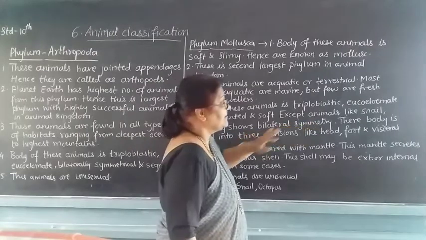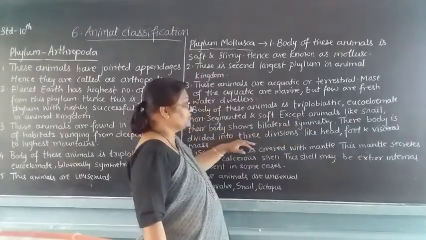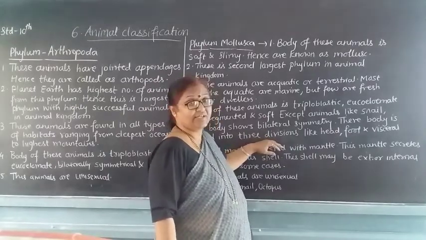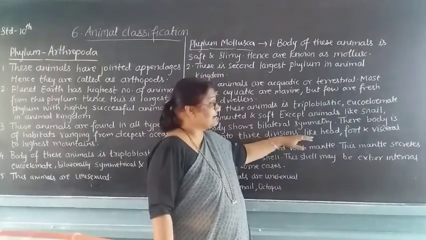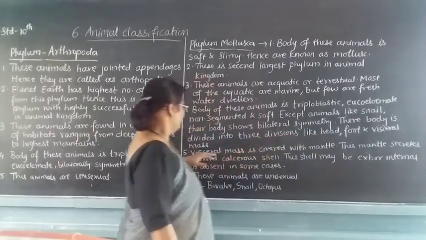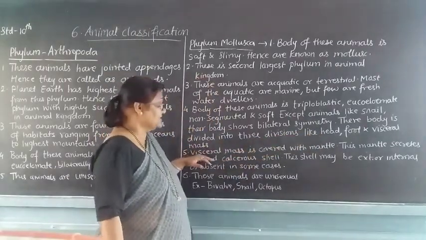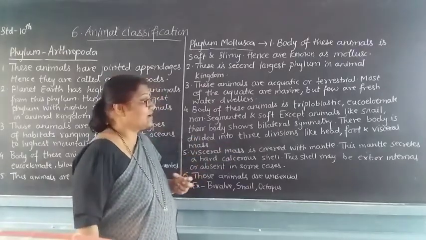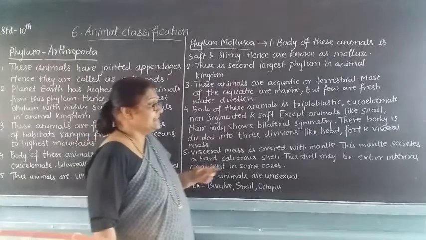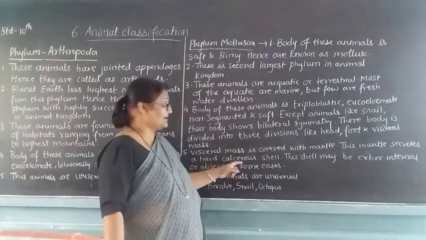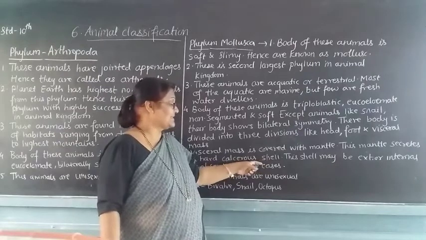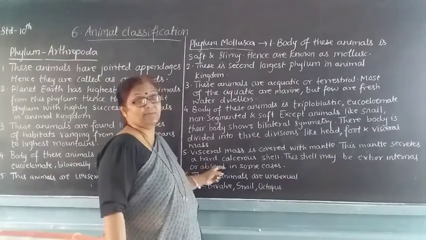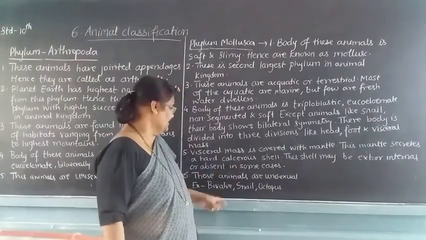Their body is divided into 3 divisions: head, foot and visceral mass. The visceral mass is covered with a mantle, a hard covering. This mantle secretes a hard calcareous shell. The shell may be external or internal, or may be absent in some cases.